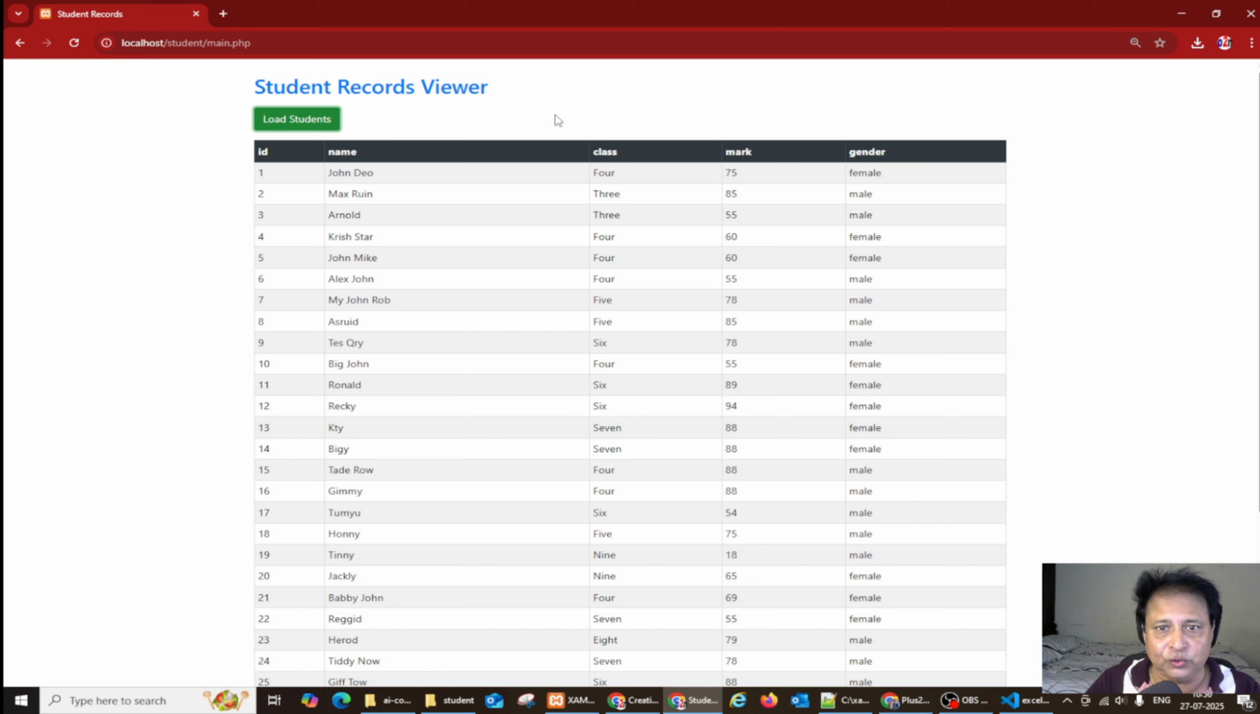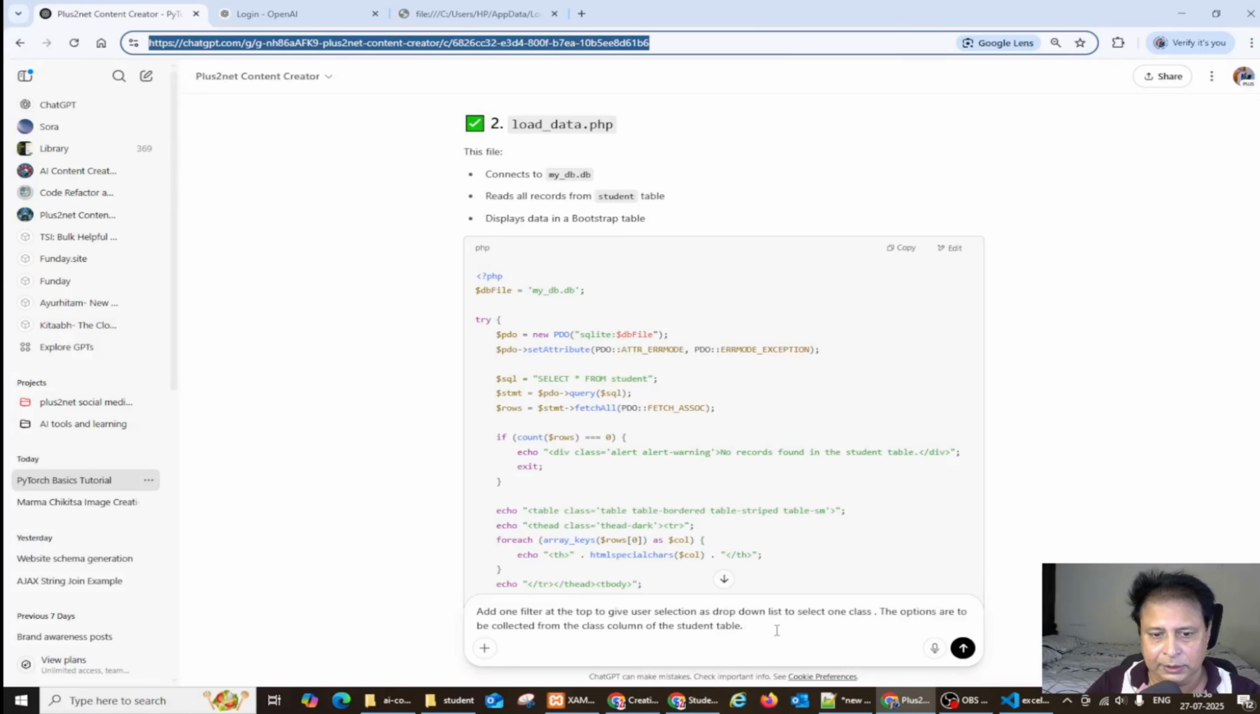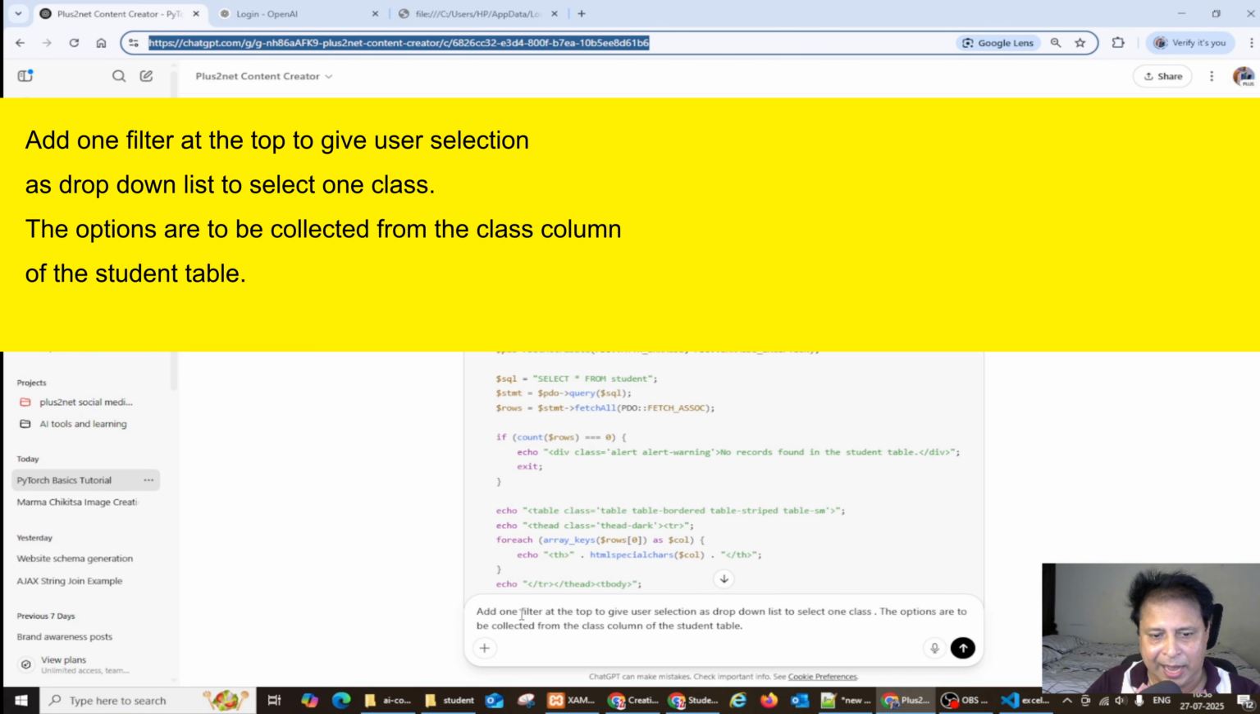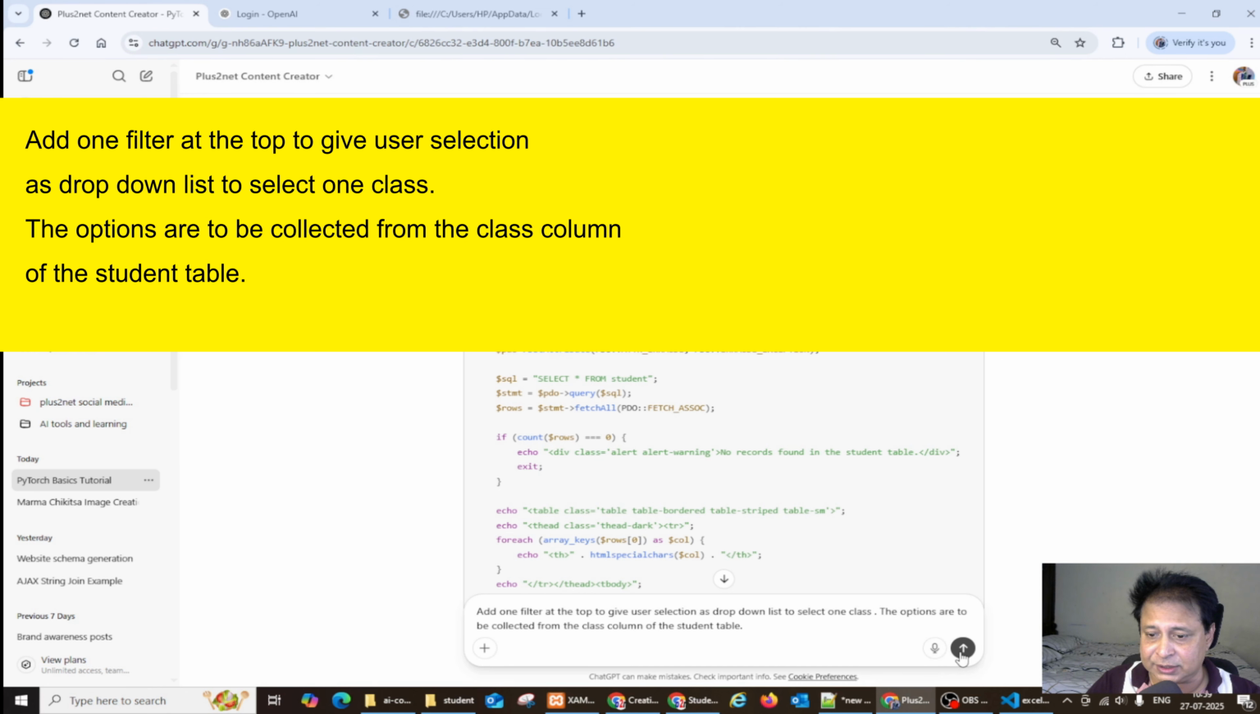Now let's add two filters here. This is my prompt: add one filter at the top to give the user a selection dropdown list to select one class. The options are to be collected from the class column of the student table. Let's just run it and see.